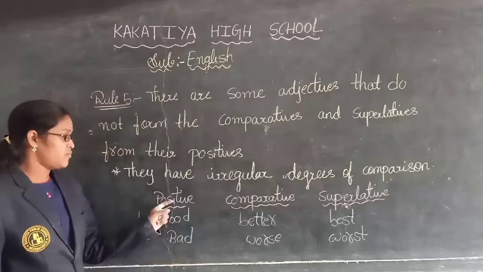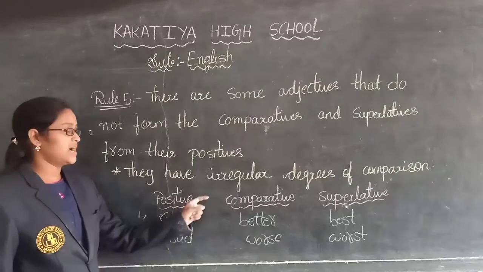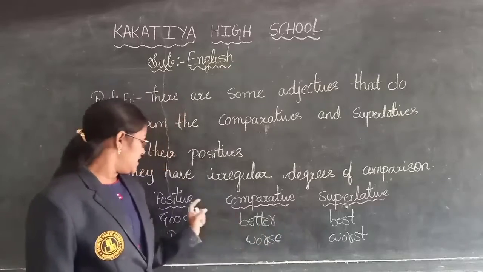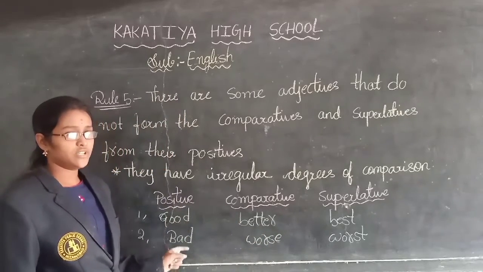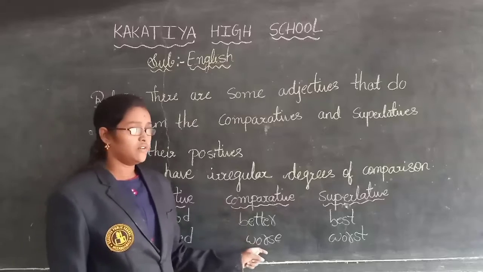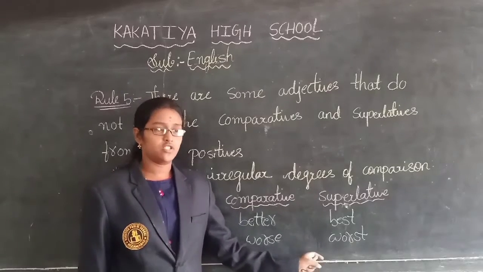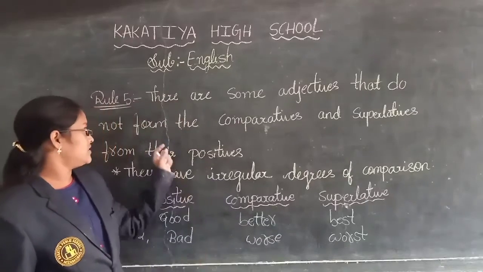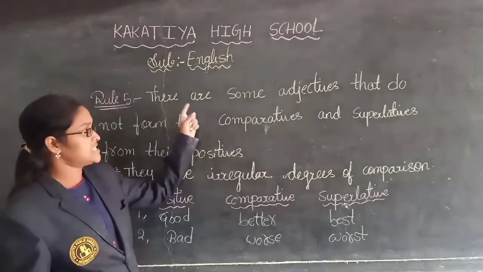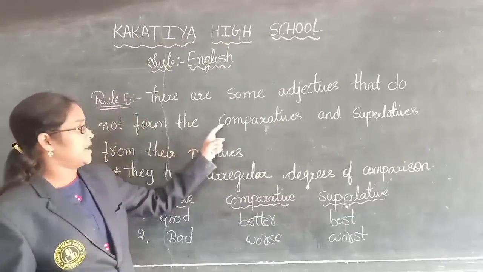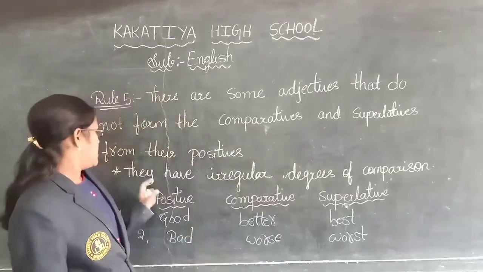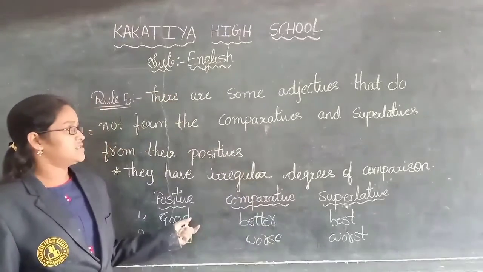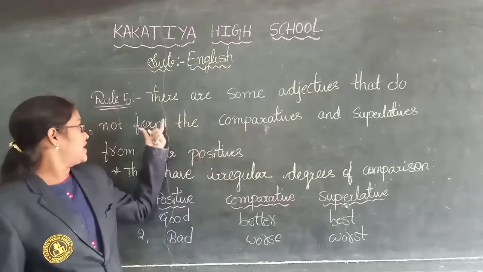See the examples, children. In positive degree, what I have written? Good. In comparative, better. In superlative, best. Good, better, best. Next, bad. In positive degree, what I wrote? Bad. In comparative, worse. And in superlative, worst. So they have different forms of degrees of comparison. Understood, children? This is about rule 5. There are some adjectives that do not form the comparatives and superlatives. They have irregular degrees of comparison. So this is about today's session, degrees of comparison, and there are 5 rules.